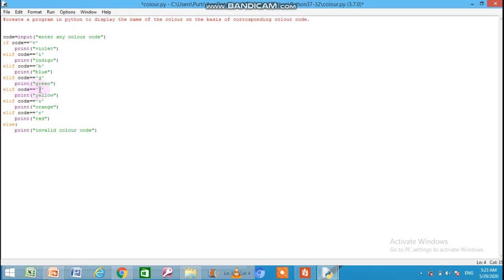If the code is equal to Y, it will print yellow. If it is not true, it will jump to another condition. If the code is O, if this condition is true, it will print orange, otherwise it will jump to another condition. If code is equal to R, if this condition is true, it will print red. Otherwise, if no conditions are true, then it will jump to the else part and print invalid color.